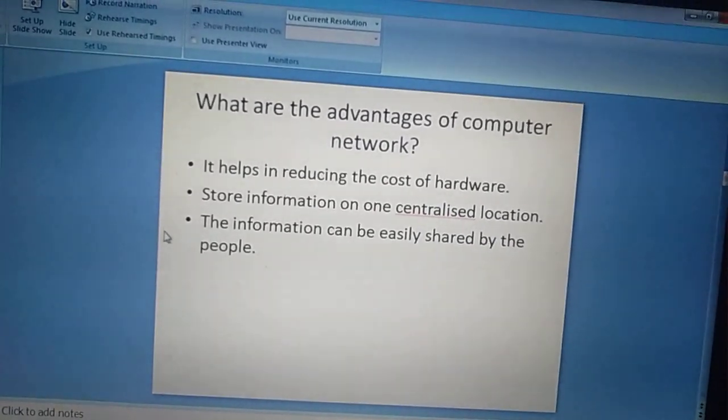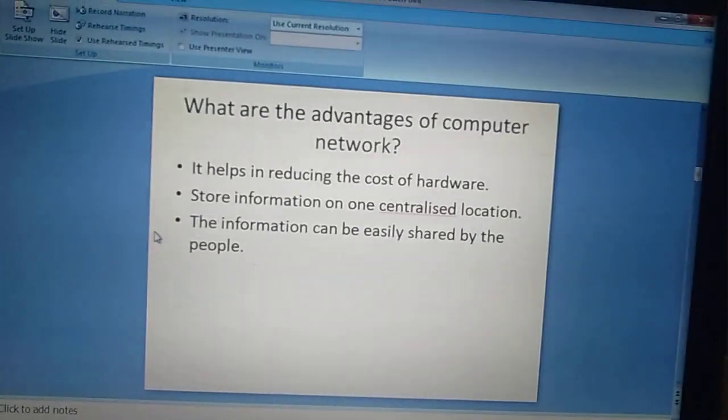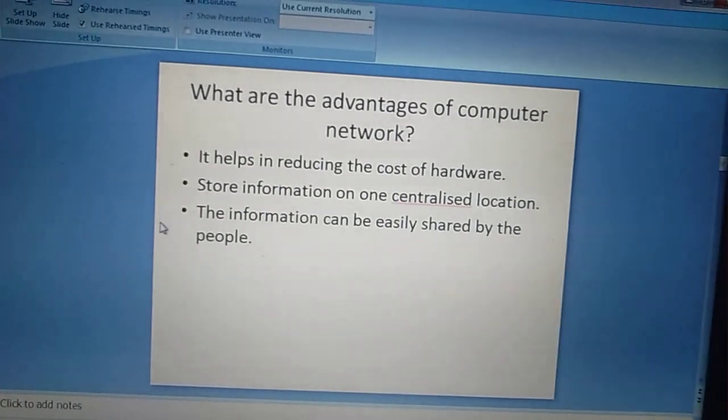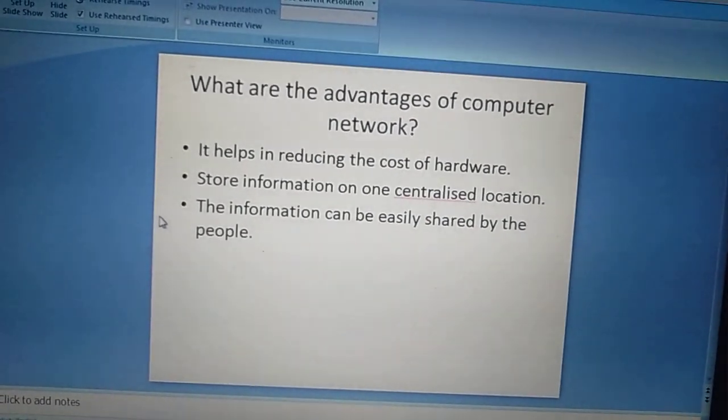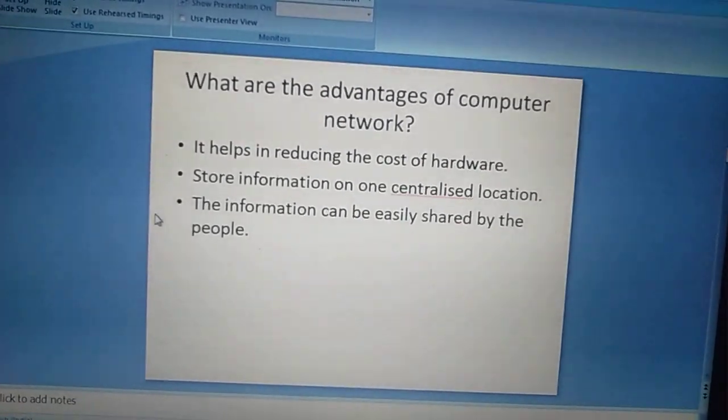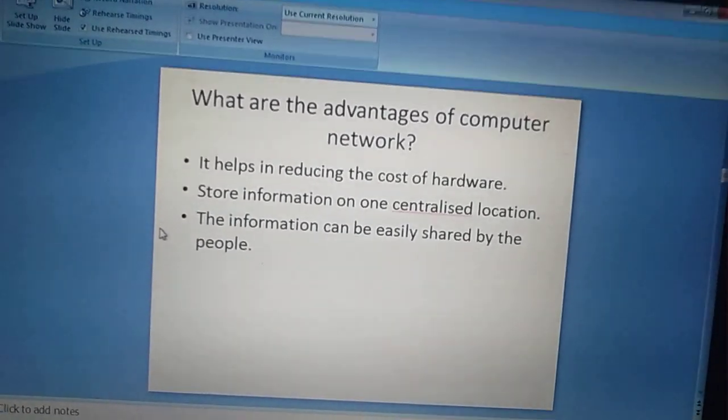Next, what are the advantages of computer network? It helps in reducing the cost of hardware. Means we don't have to buy the books every time if we want to get knowledge about something, we can just google it or ask anyone online.